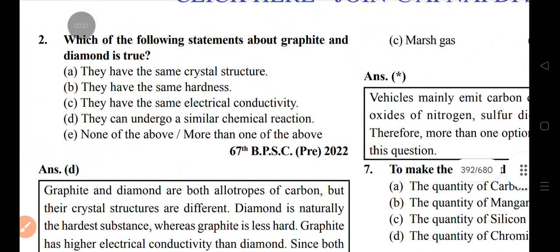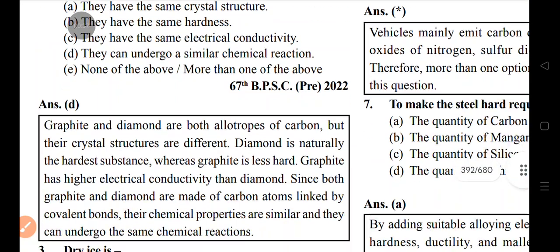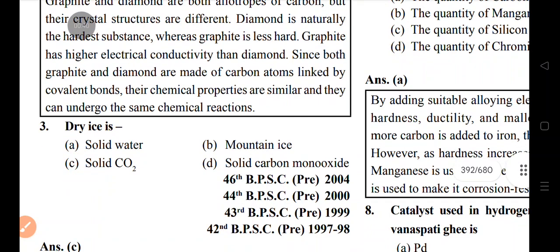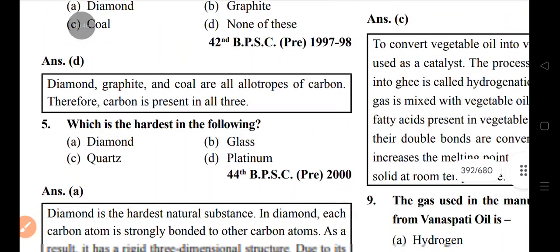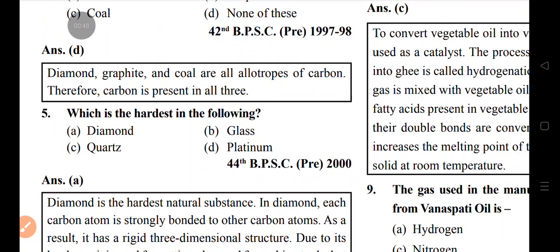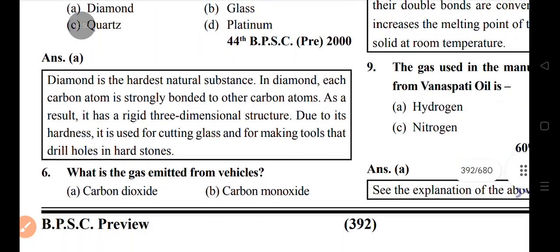Which of the following statements about graphite and diamond is true? They undergo similar chemical reactions. Dry ice is solid CO2. Which of the following does not consist of carbon? Which is the hardest of the following? Diamond.